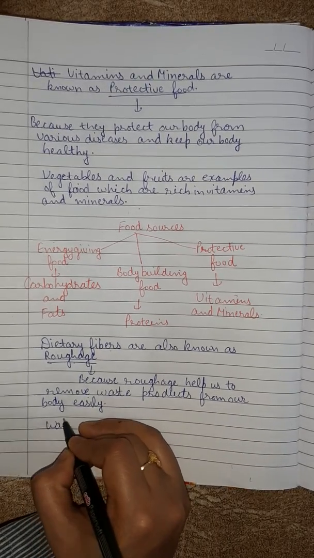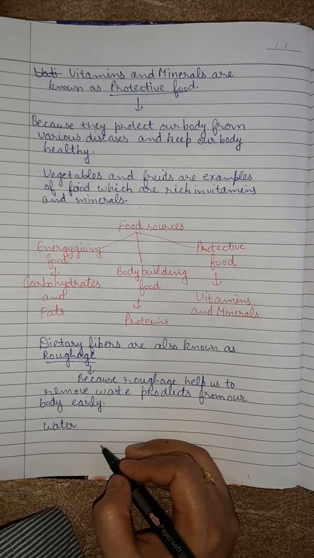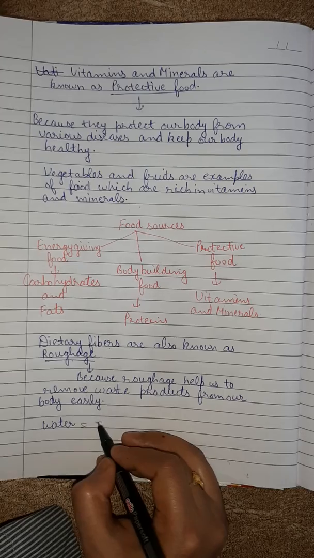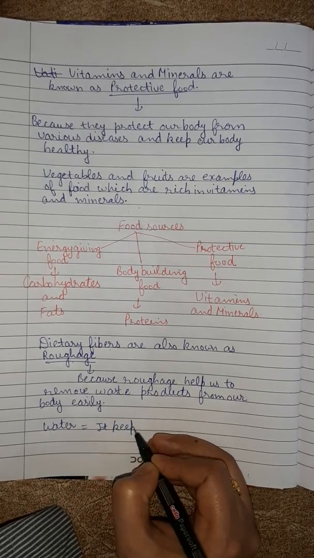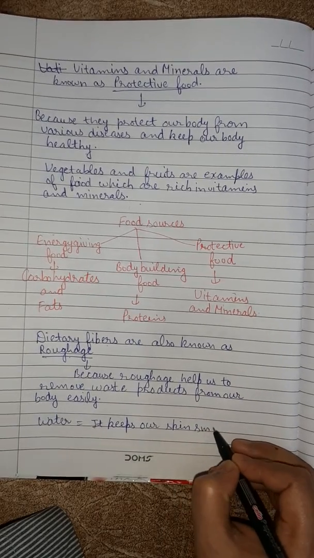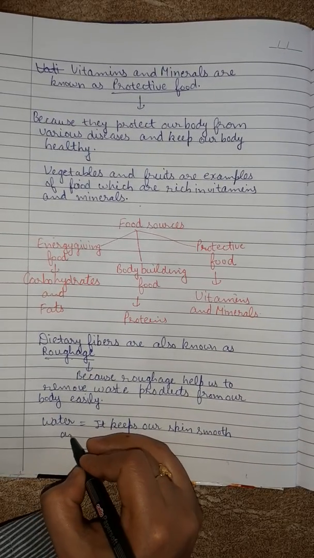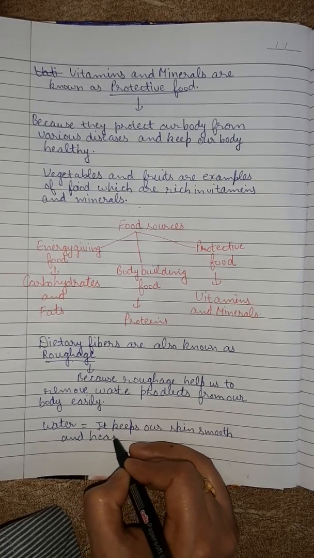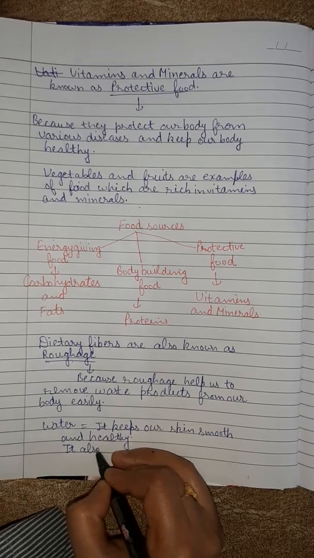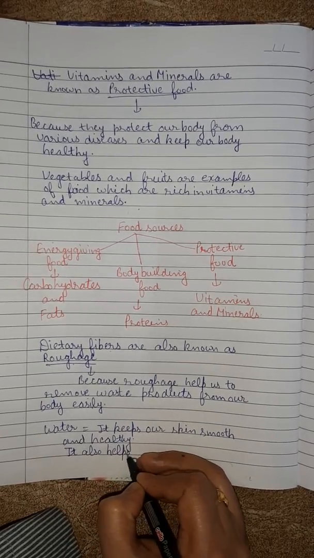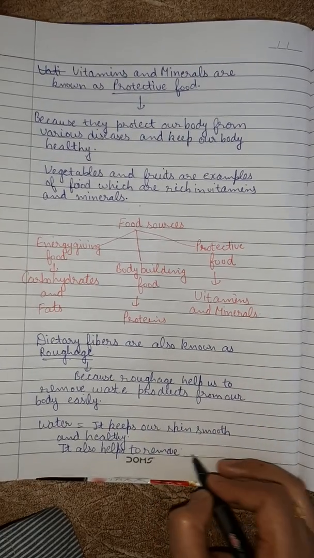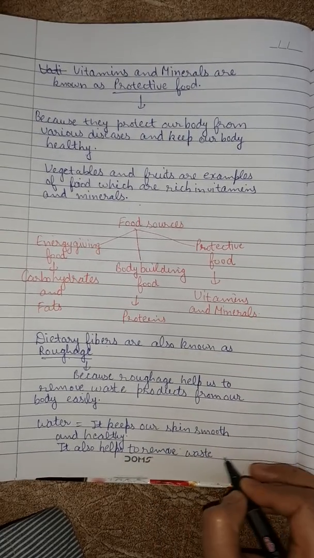Next is water. As we know, water is an essential nutrient in our diet. Water keeps our skin smooth and healthy. The second function of water is that it also helps to remove waste from our body.